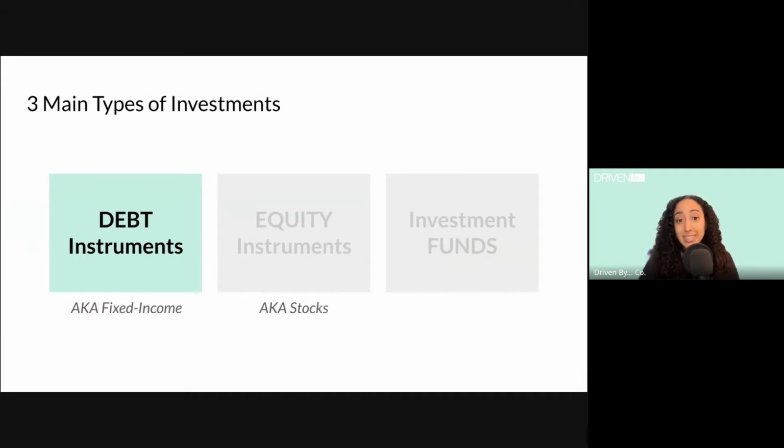Debt instruments indicate that money is being borrowed and one party is in debt to another. So the cost of borrowing that money is called interest, and the borrower pays interest until the initial principal amount is repaid. So the investor collects that interest money until their money is repaid back to them. And an example of a debt instrument is called a bond or an investment bond.